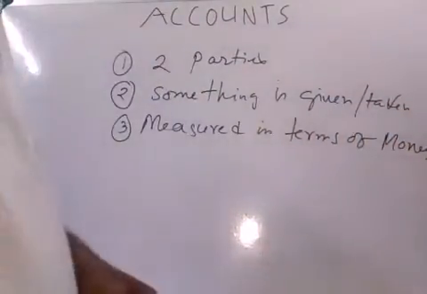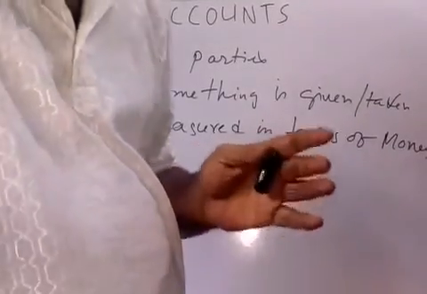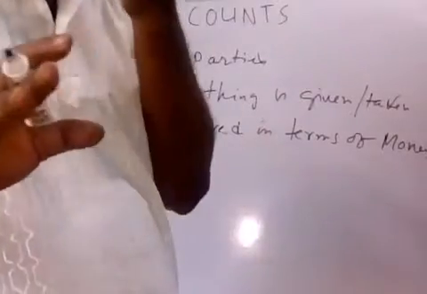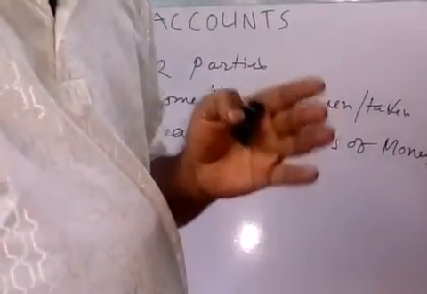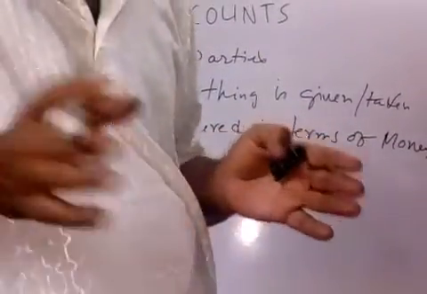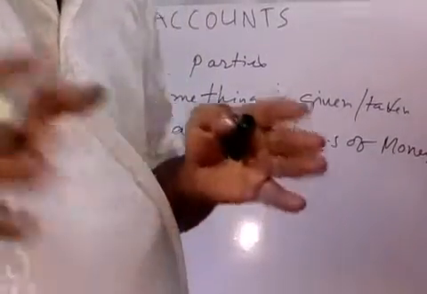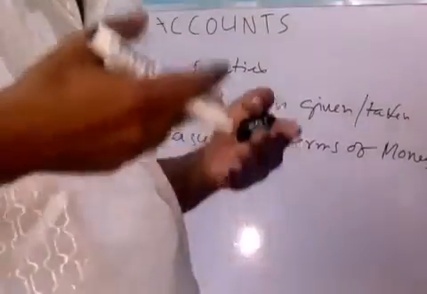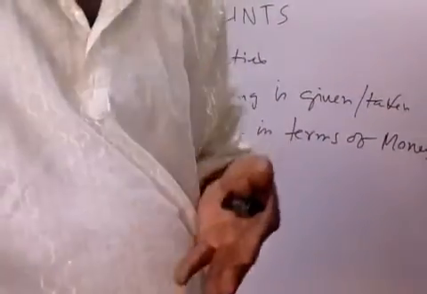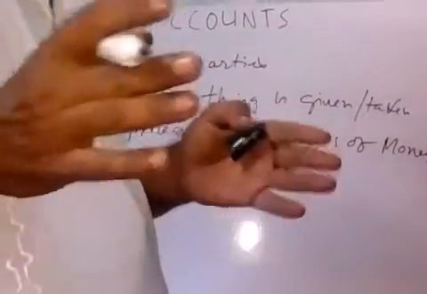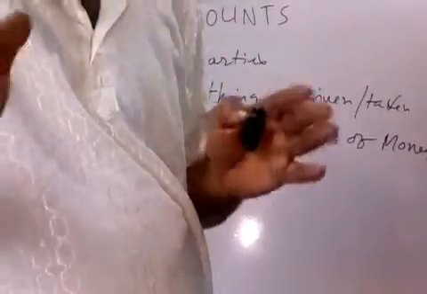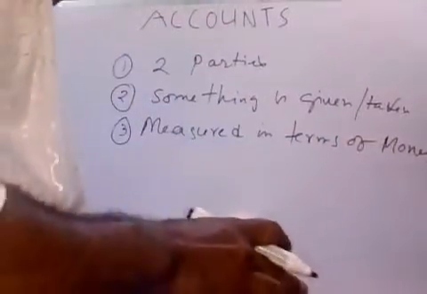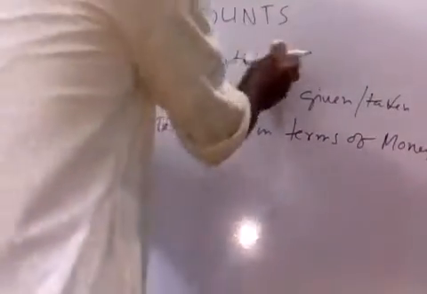Measured in terms of money means that while your father is giving you a shirt, any gift, you are not measuring. We never measure what the value is. But when you are purchasing something from the seller, suppose you are purchasing a book, we measure in terms of money what the value of the book is. When you are selling something, we measure what the value of the goods is. So while we are giving or taking something, it is measured in terms of money, and that is called a financial transaction. Clear? Next.